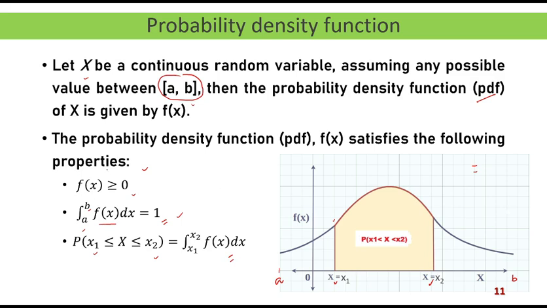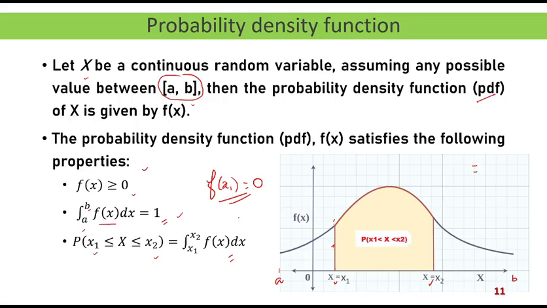For these, we cannot have probability at a point, because in case of a continuous random variable, it is the area under the curve. If you ask what is the probability that f takes the value x1, that is f of x1, so that means this line. The answer is actually 0, because we measure the area under the curve. Now a line does not have any area. Upper limit is this, lower limit is this part, but it does not have any area. So this is very important: probability at a point in case of a continuous random variable is equal to 0.